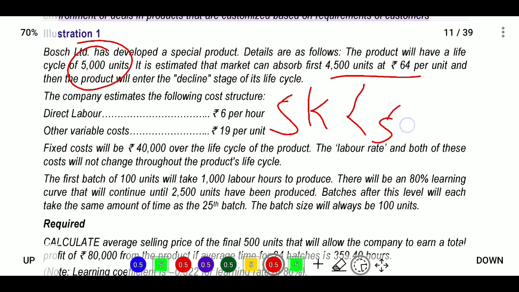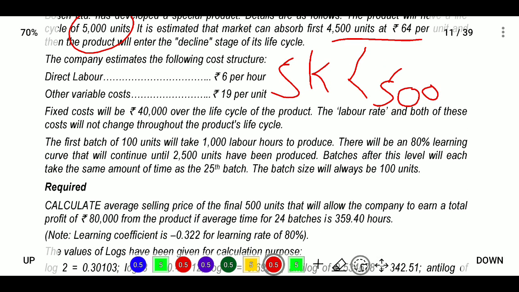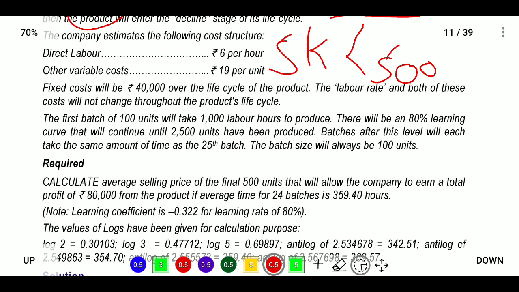For the remaining 500 units, the product will enter into the declining stage. Direct labor will be 6 rupees per hour, other variable cost will be 19 rupees per hour, and fixed cost will be 40,000 over the life of the product.